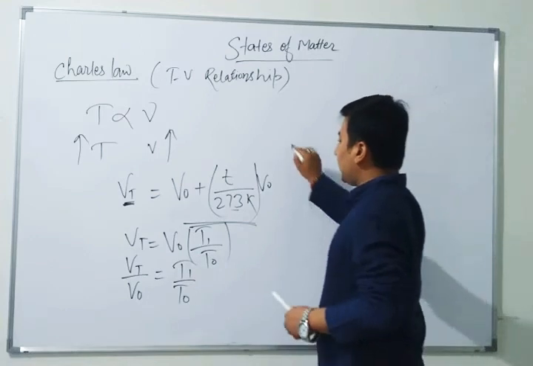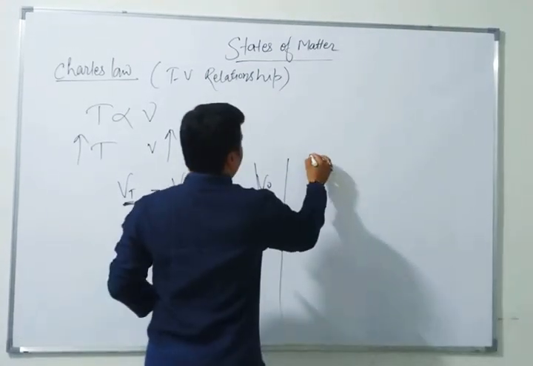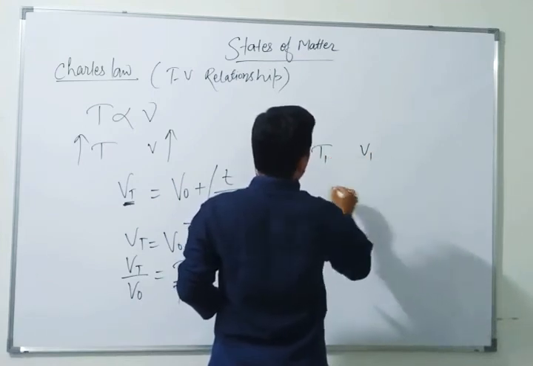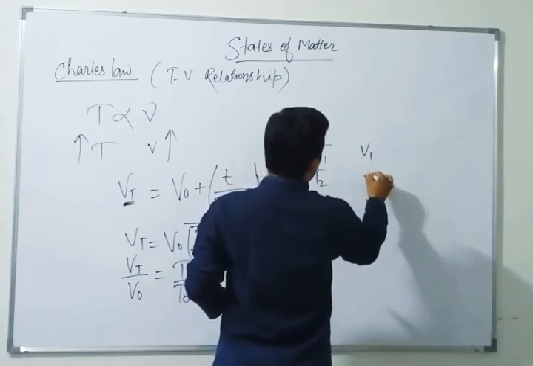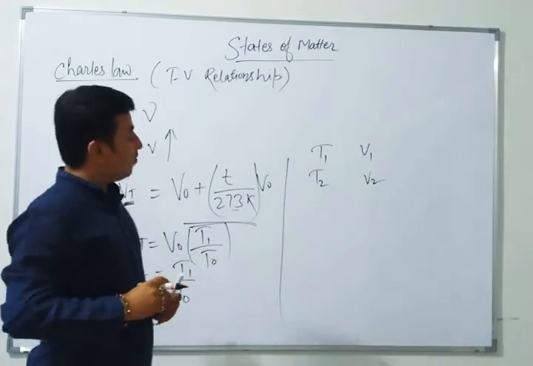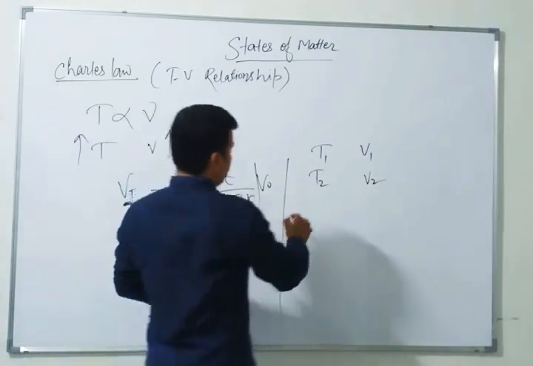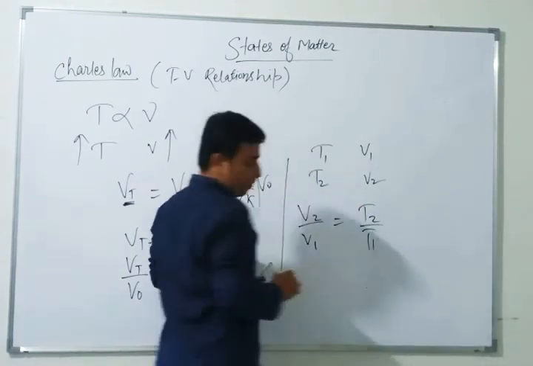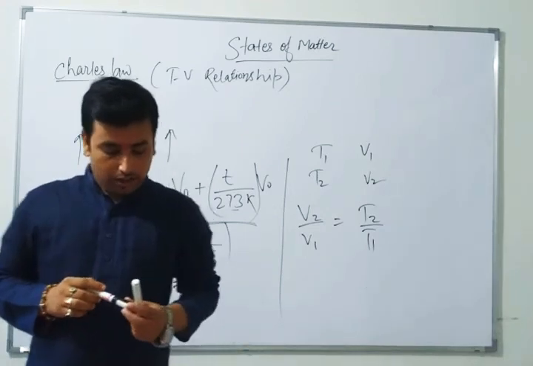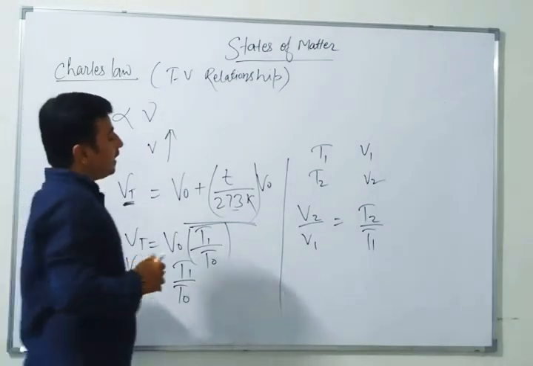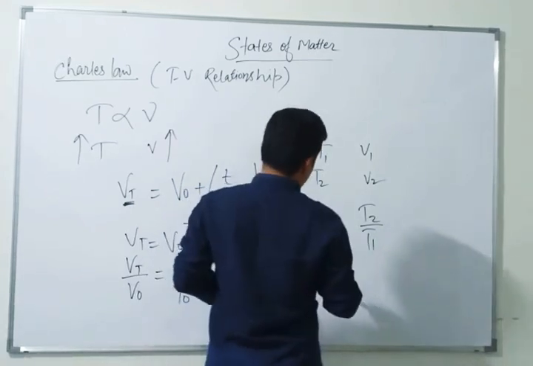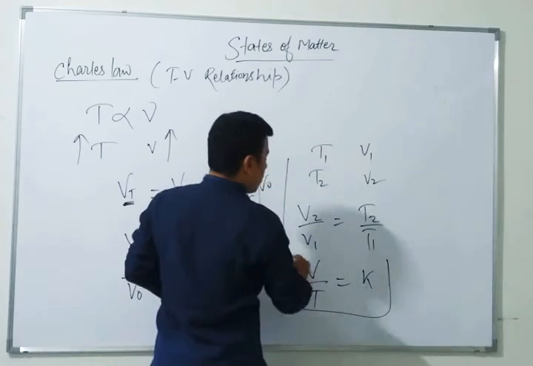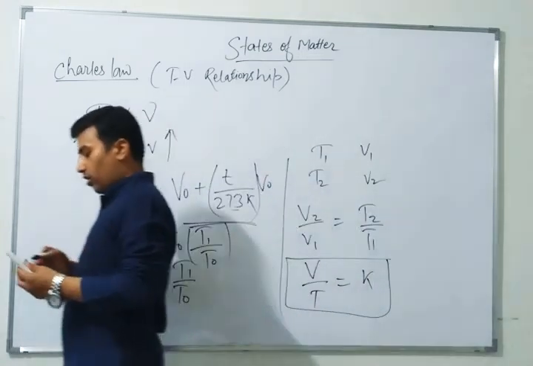What you have seen here, just remember, is that as we increase the temperature, the volume also increases. When the temperature was T1, the volume was V1, and when it became T2, the volume became V2. So the second volume upon the first volume equals the second temperature upon the first temperature. Can we write this or not? So volume upon temperature is equal to a constant. This law was given by Charles.